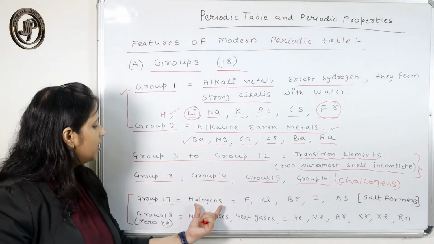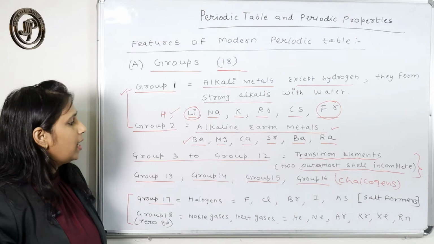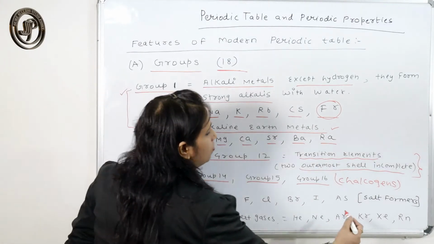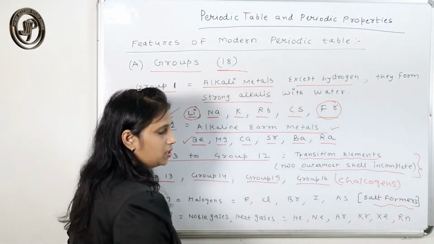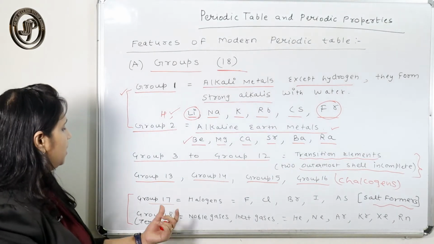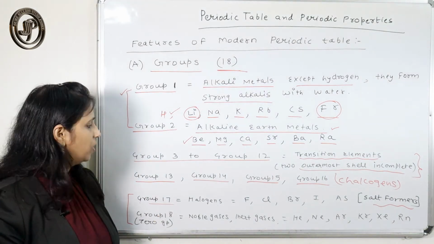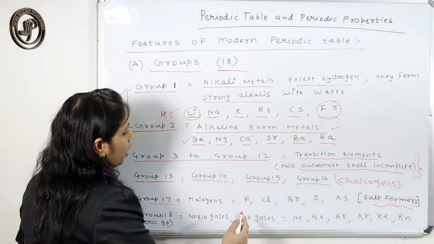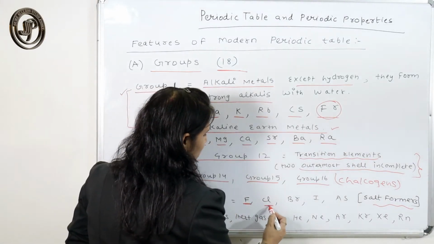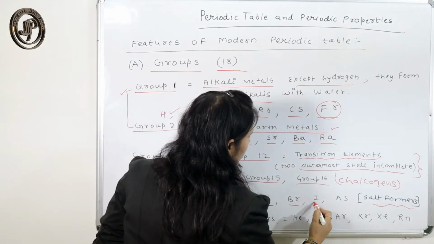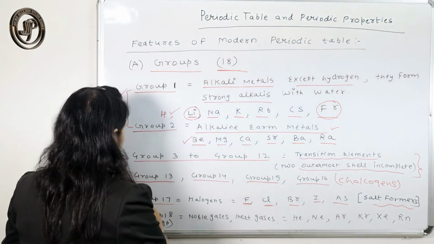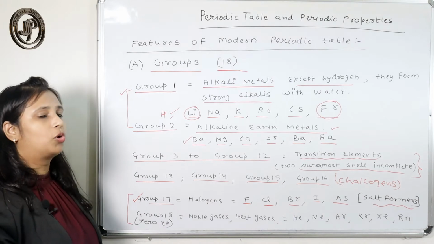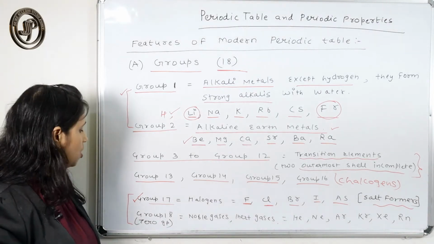Group 17 is halogen, meaning salt formers, because from these elements salt is formed initially. These are fluorine, chlorine, bromine, iodine and astatine. So these are the elements of group 17, called halogens.